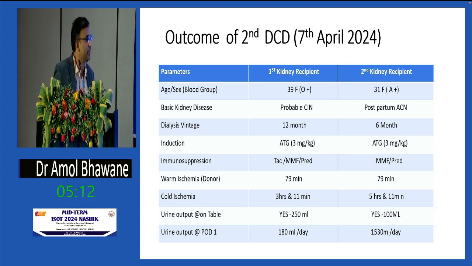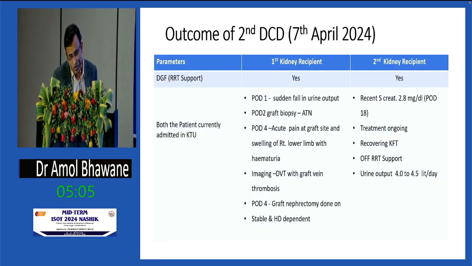So we thought everything would be great, but then there was an unfortunate event. In the case of our first kidney, we had to lose the graft because of massive DVT in the iliofemoral region, and the DVT was in the graft vein also. We had to do a graft nephrectomy. The second patient's creatinine today is 2.8. Her urine output is 4 liters. Now she is off dialysis and she is recovering.